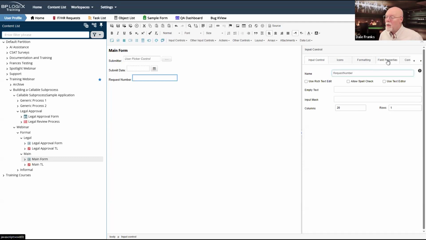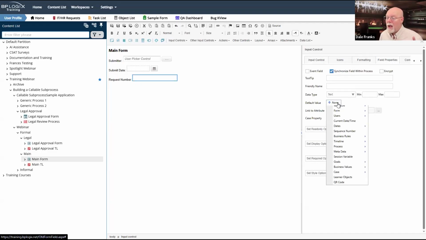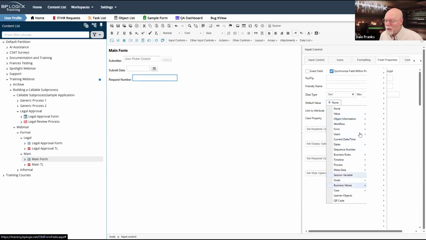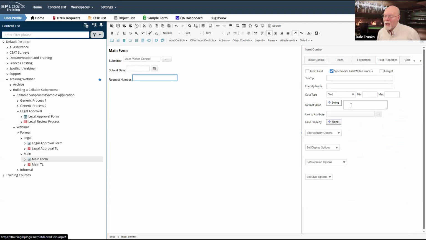And we're also going to replicate this field. So we'll synchronize the field, and do I have sequence number in here as a fixed? No. Okay, fine. We will just go with string.